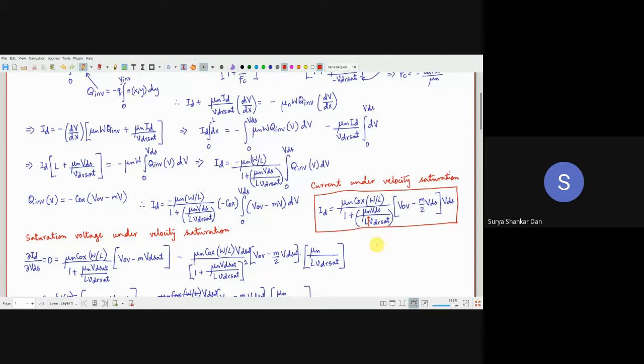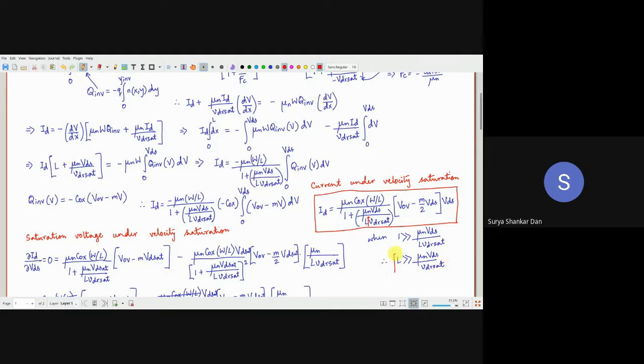So you can clearly understand if capital L is larger. Now, larger means how much larger? All we are suggesting is that 1 is much larger than mu n VDS by L VDSAT. Therefore, capital L should be much larger than mu n VDS by VDSAT.